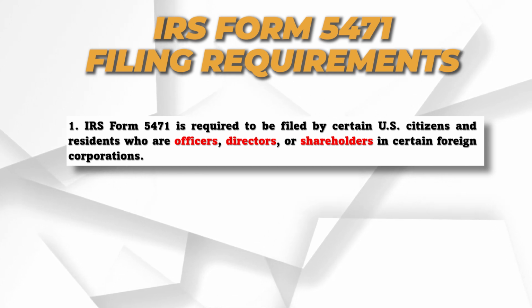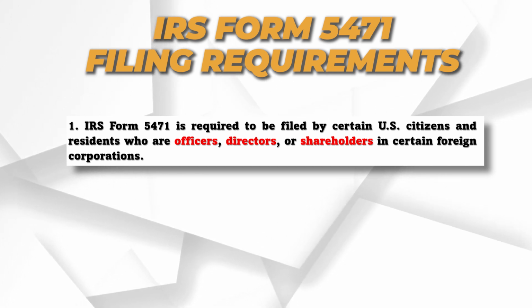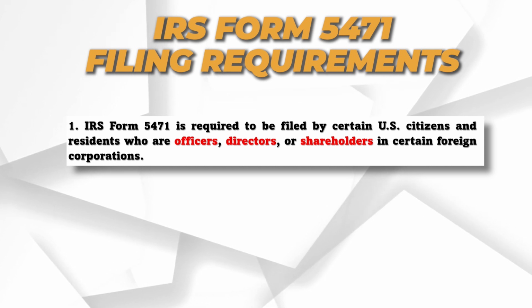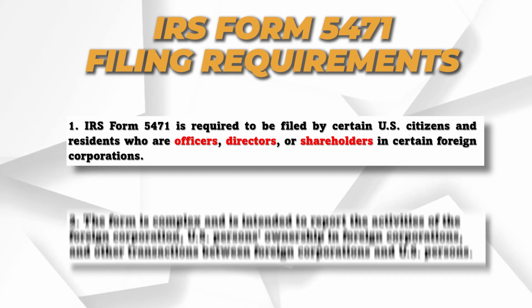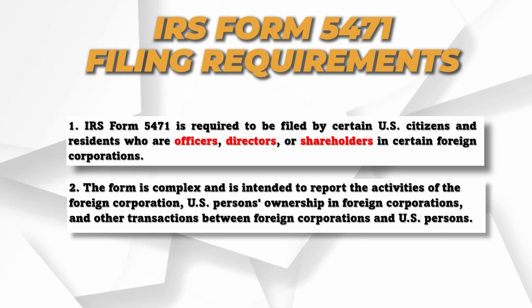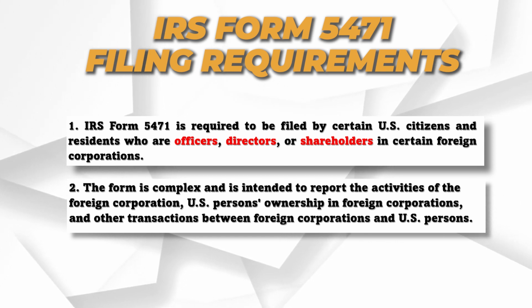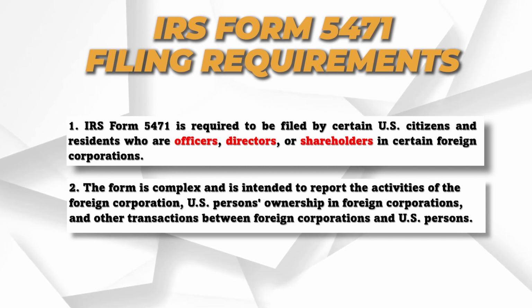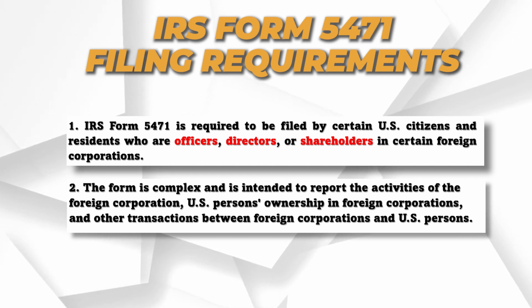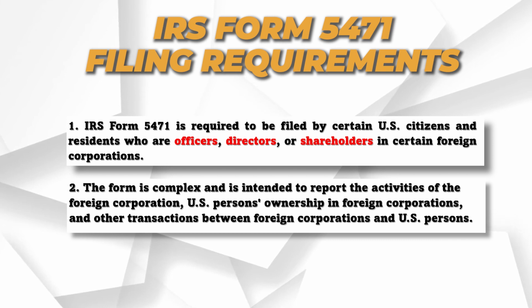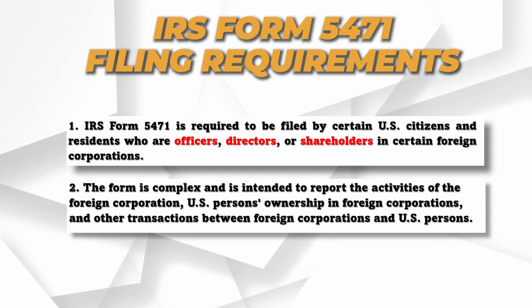If you fall into these categories and you're a US person, then 5471 could be triggered, okay? Now, the form is very complex and is intended to report the activities of that foreign corporation, the US person's ownership in that foreign corporation, and other transactions between the foreign corporation and the US person.